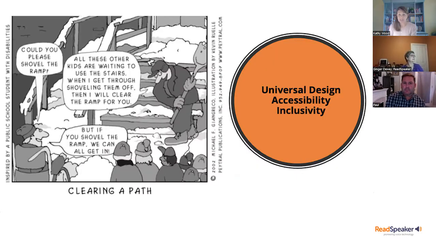This is another example of that universal design for learning. You have, let's call him an instructor again, shoveling the stairs for the students. But if he just shoveled the ramp, all the students would be able to enter the building. That encompasses accessibility, inclusivity, and universal design for learning. It's being able to provide students a method of learning that can be customized for their individual way of learning.